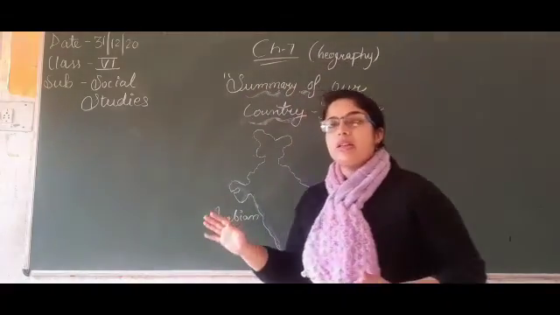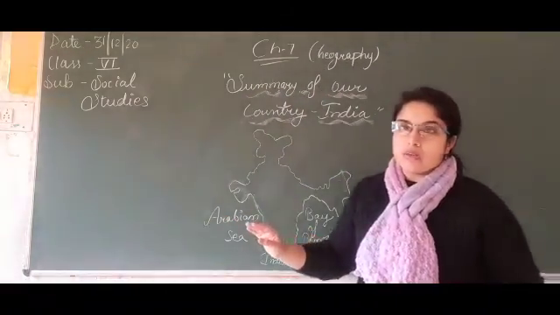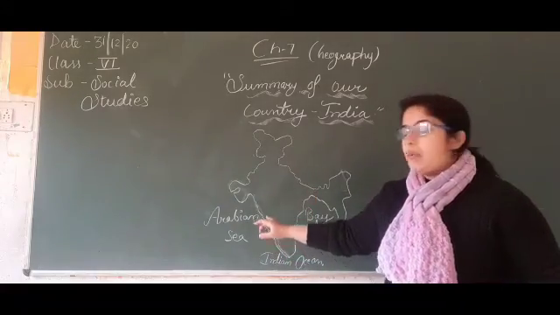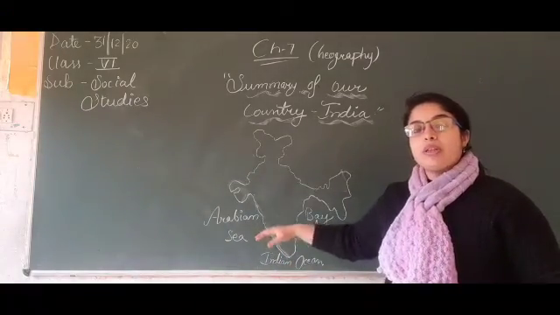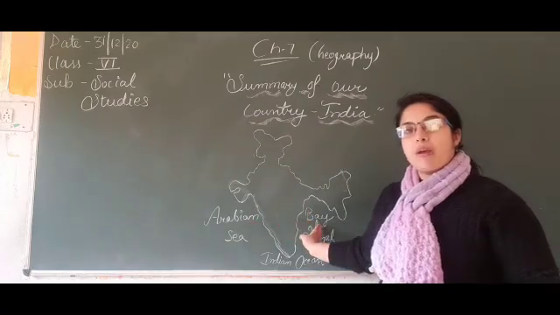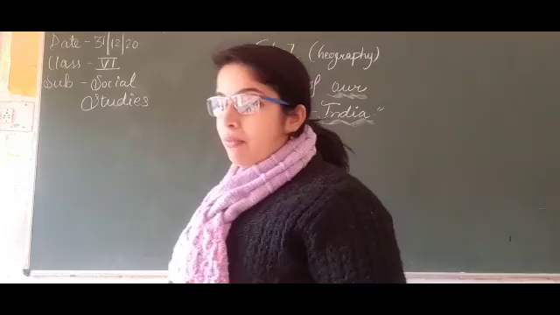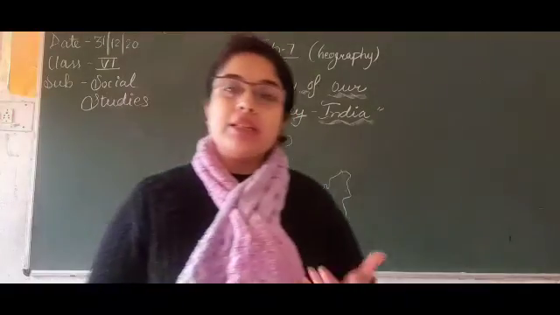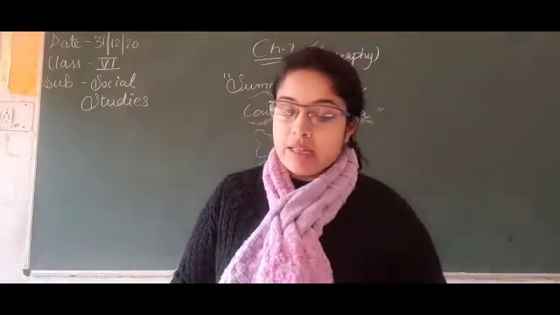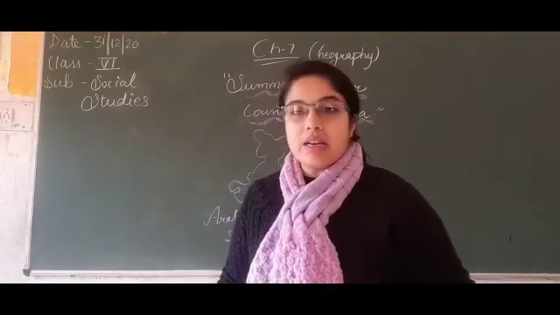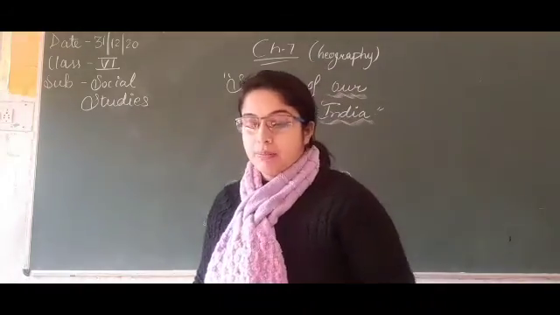Therefore, we can say that India is a peninsular country. It means it is surrounded by water from three parts, that is the Arabian Sea, the Bay of Bengal, and the Indian Ocean. The landform which is surrounded by water from three sides is known as a peninsula. Therefore, we can say that India is a peninsular country.